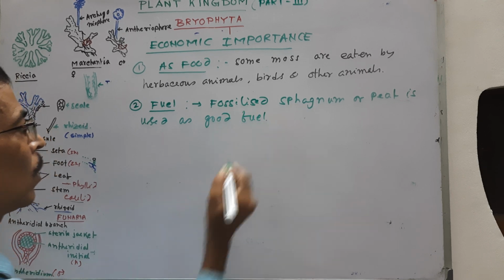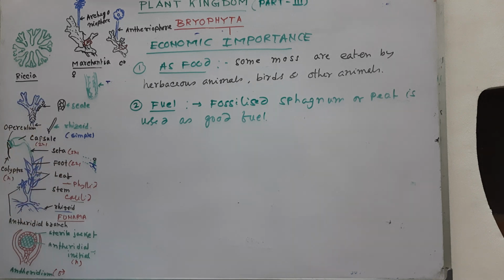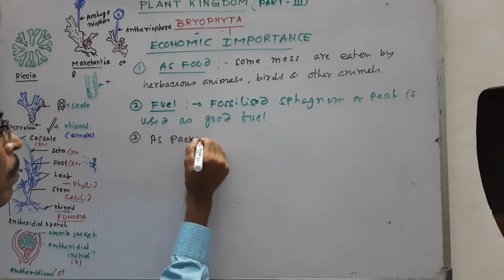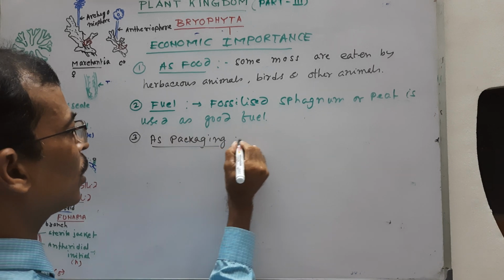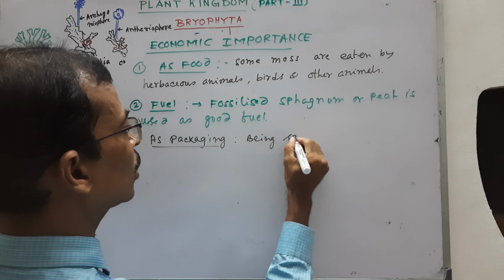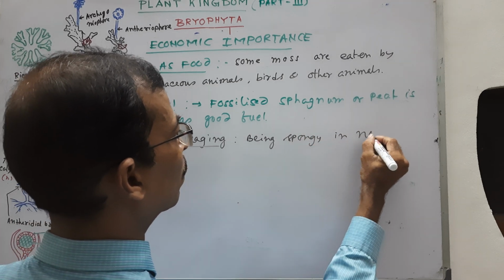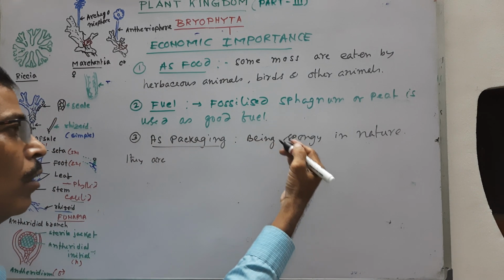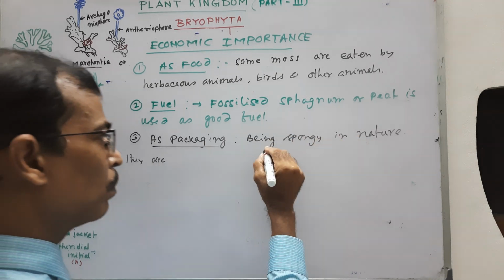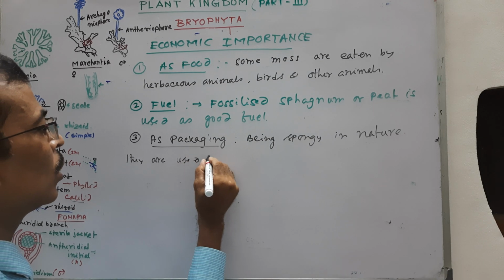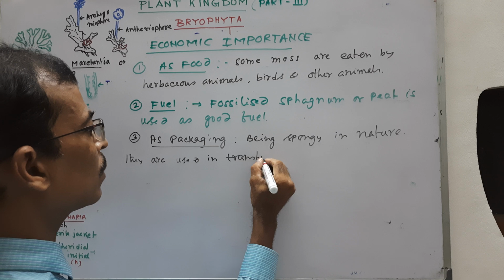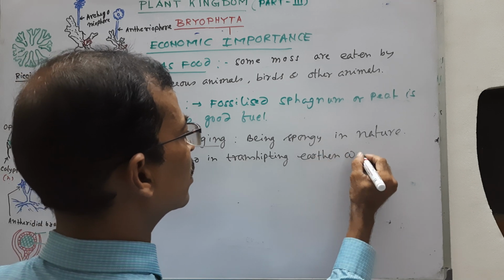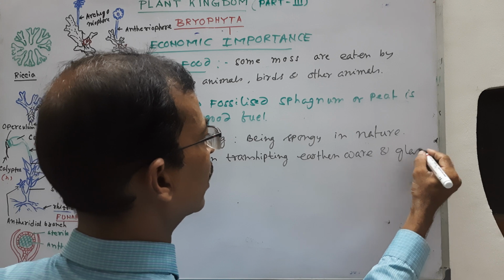Number three, about packaging material. Being spongy in nature, and not only spongy but also hygroscopic, they are used in transporting earthenwares and glasswares.